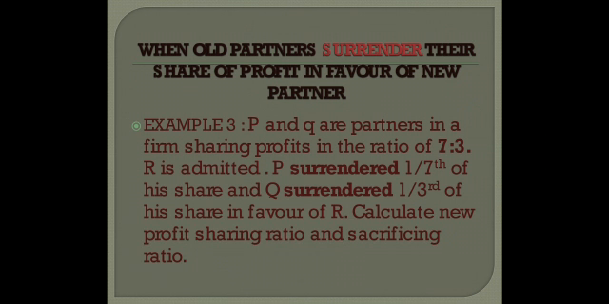P and Q are partners in a firm sharing profits in the ratio of 7:3. R is admitted. New partner is R. Now P surrenders 1/7 of his share and Q surrenders 1/3 of his share in favor of R. Calculate new ratio and sacrificing ratio. Please do notice this thing carefully that P is surrendering 1/7 of his share, not of firm's profit, his share of profit. And Q is surrendering 1/3 of his share, not of firm's profit, in favor of R. So the procedure will differ.